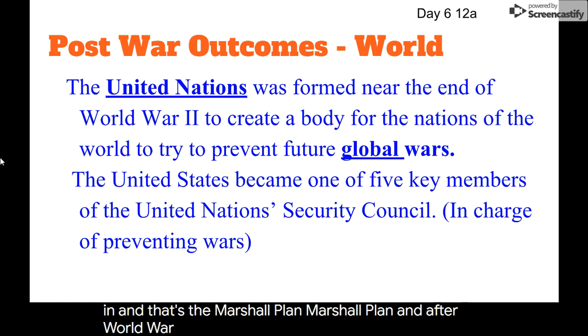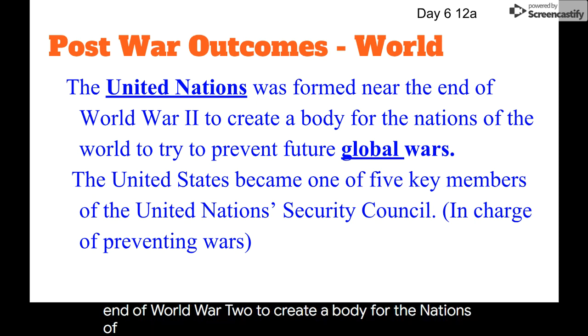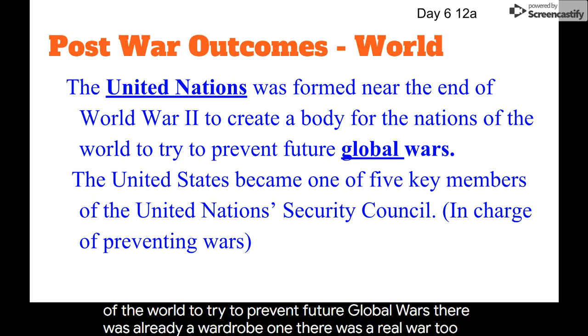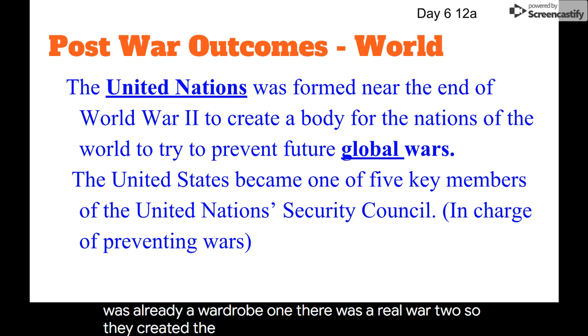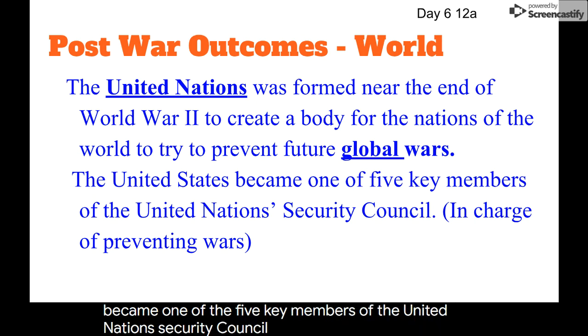And after World War II, the United Nations was formed near the end of World War II to create a body for the nations of the world to try to prevent future global wars. There was already a World War I, there was a World War II. So they created the United Nations. And the United States became one of the 5 key members of the United Nations Security Council. So they're in charge of preventing wars.